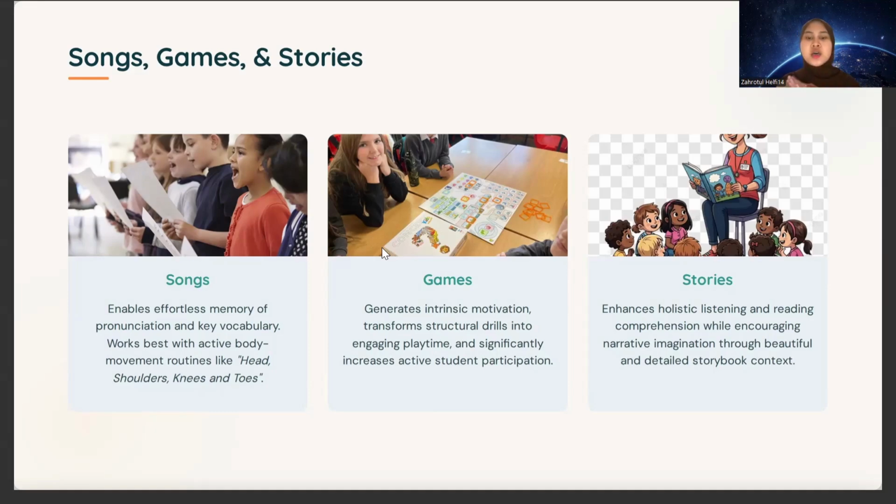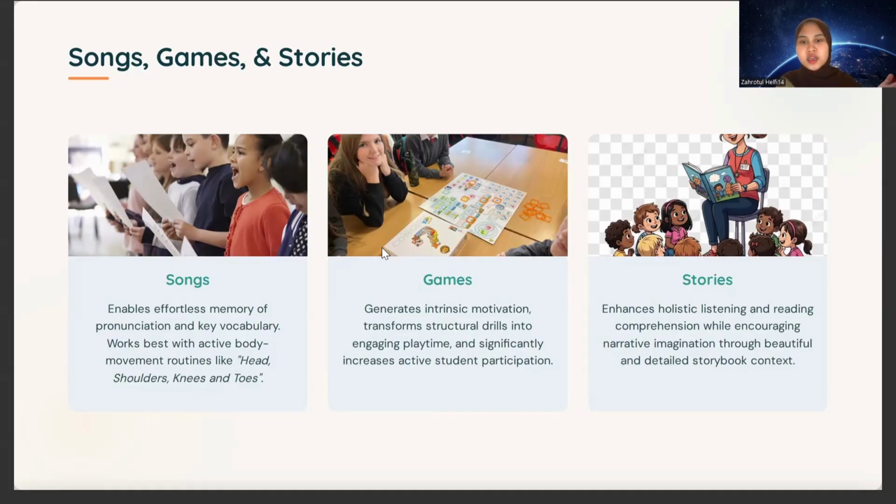And then games, generating intrinsic motivation, transforming structural drills into engaging play, and significantly increasing active student practice. When we teach using games, I think that's a really good plan, because the games can make a student creative in thinking and innovative.